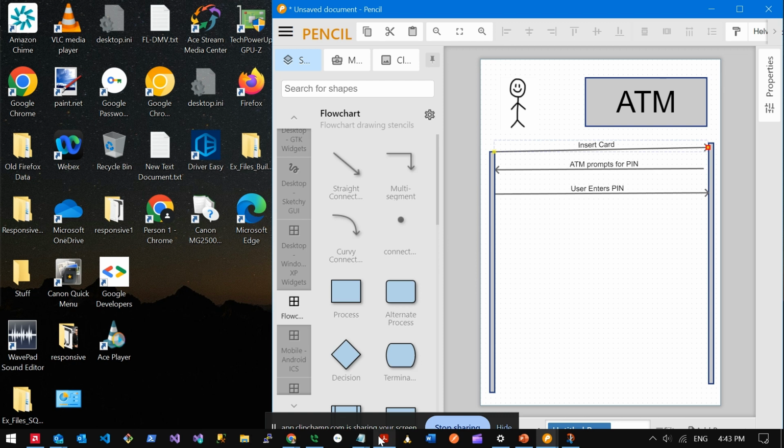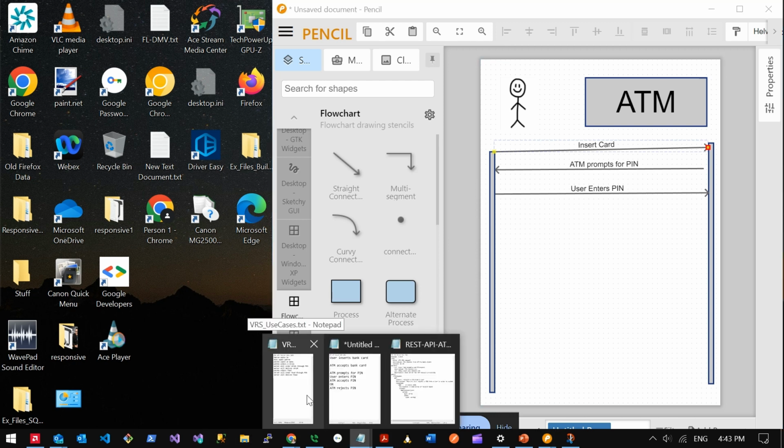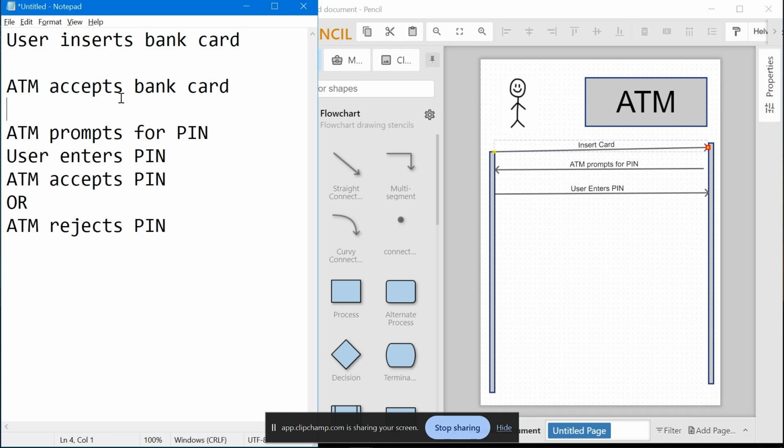the diagram and the use cases. This is extremely incomplete. This is just scratching the surface, but it's a pathway. Okay? So good luck to you.